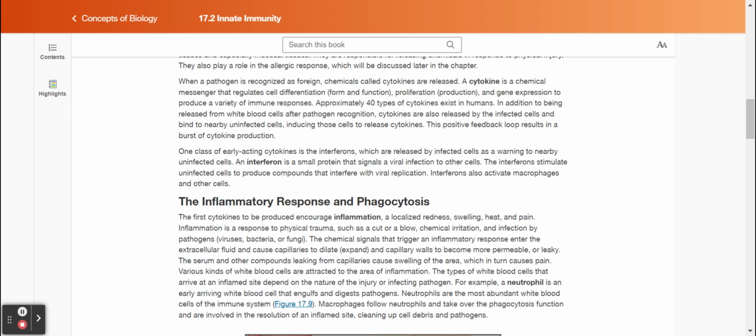One class of early acting cytokines is the interferons, which are released by infected cells as a warning to nearby uninfected cells. An interferon is a small protein that signals a viral infection to other cells. The interferons stimulate uninfected cells to produce compounds that interfere with viral replication. Interferons also activate macrophages and other cells.